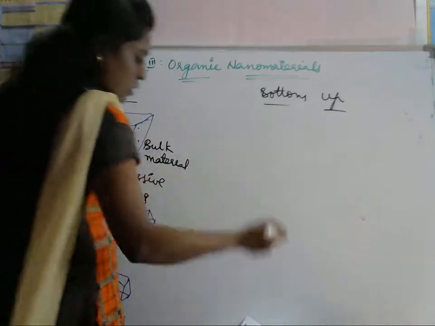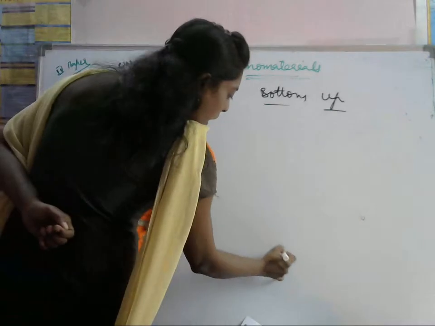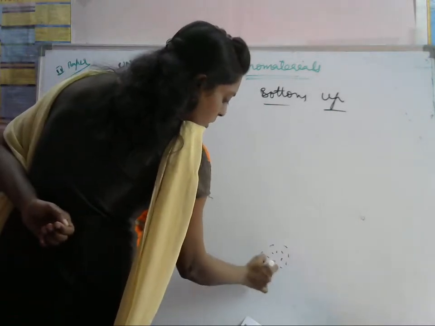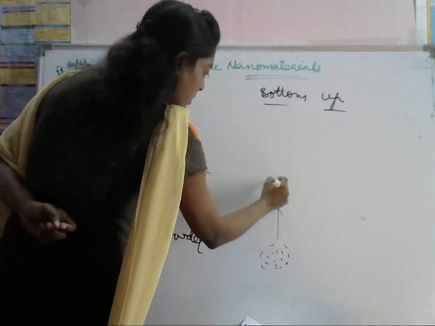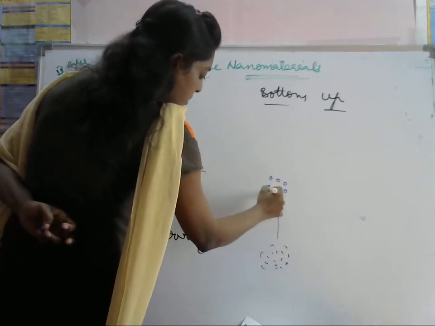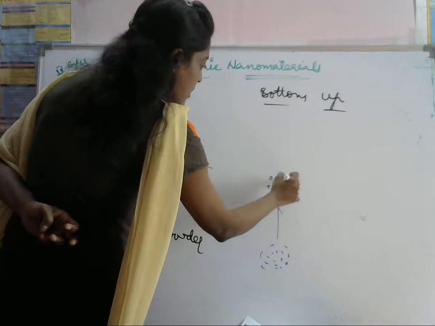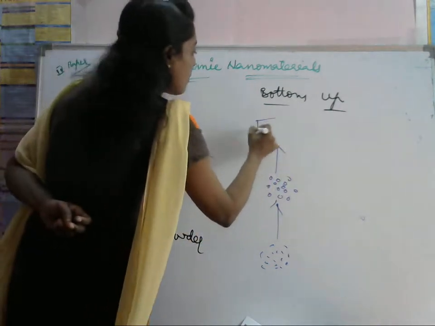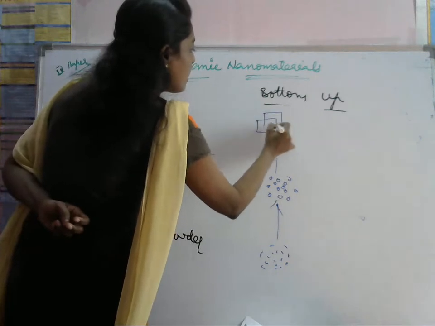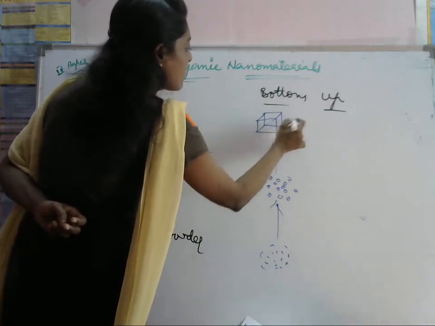Now let's see the bottom up approach. In the bottom up approach, we take the atoms first. Next they form clusters, then they form nanoparticles.